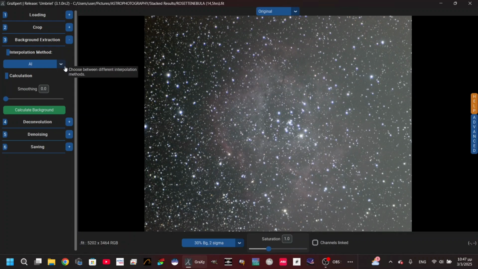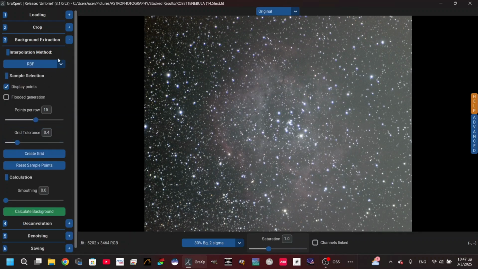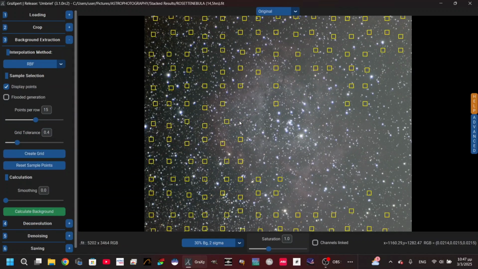On background extraction, firstly we have the RBF, which takes more time because you have to place and remove squares. So I'm gonna show you how to do this.